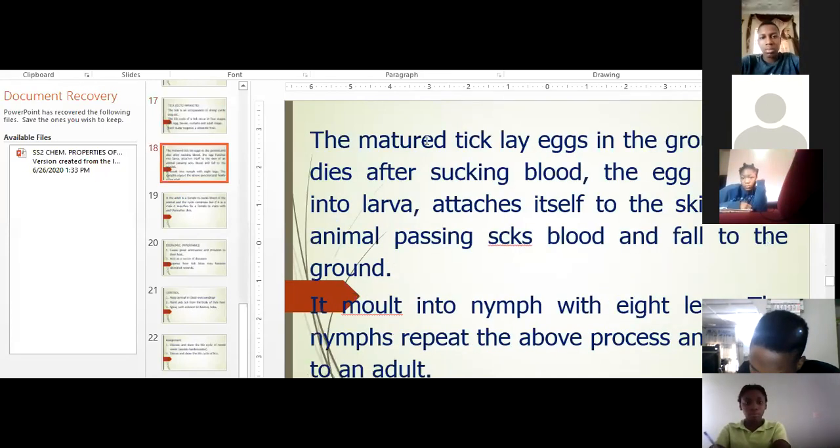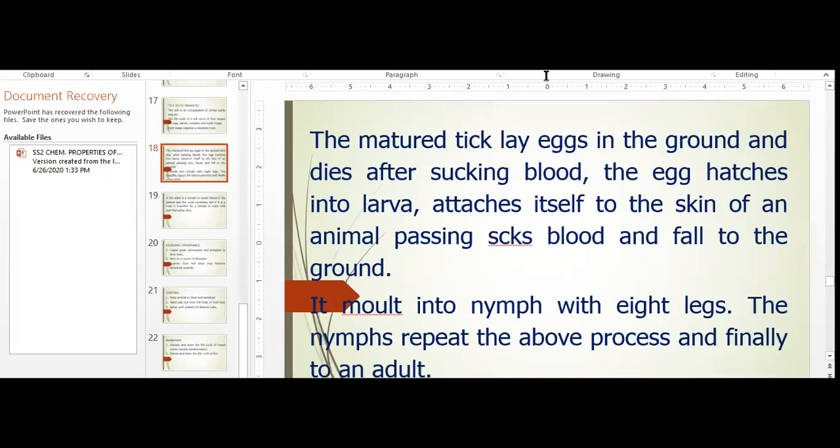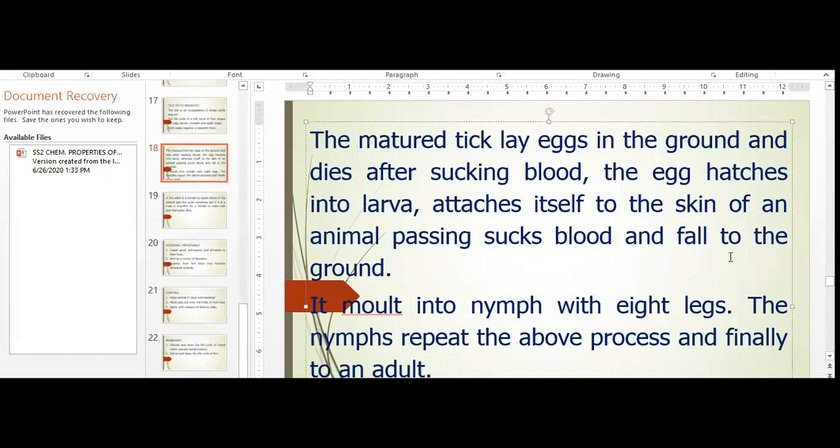Now let's go to the life cycle quickly. The mature tick lays egg in the ground and dies after sucking blood. Please listen. When a mature tick on the body of its host sucks blood, if it's a female, it lays eggs and dies. It drops off and dies. The egg hatches into larvae, attaches itself to the skin of another passing animal, and then sucks blood and falls to the ground.